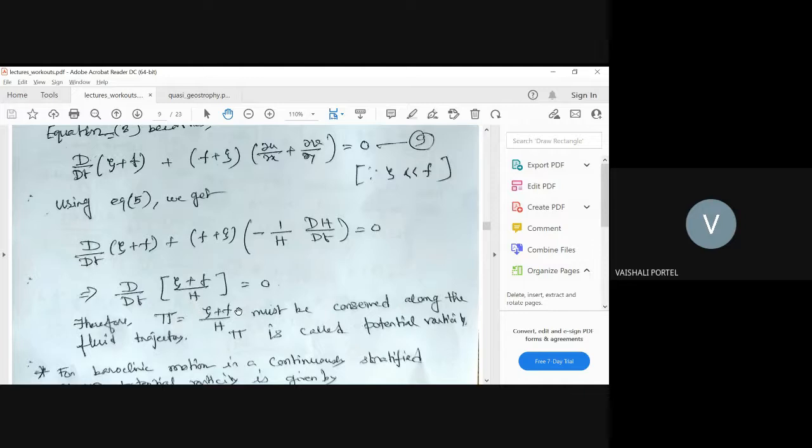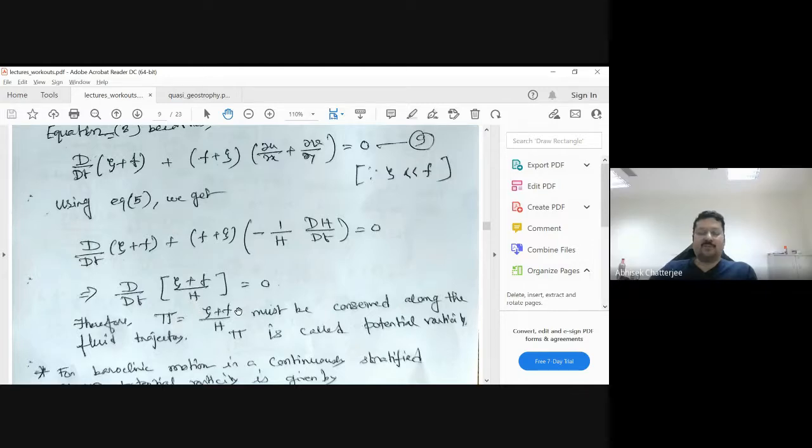What will happen? Will f decrease or increase if it moves from 30 degree north to 40 degree north? Then what will happen? Will f increase or decrease?